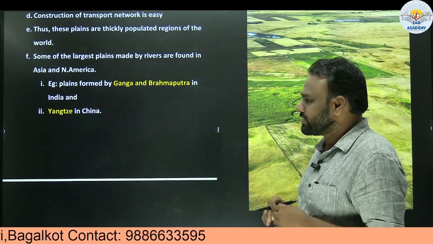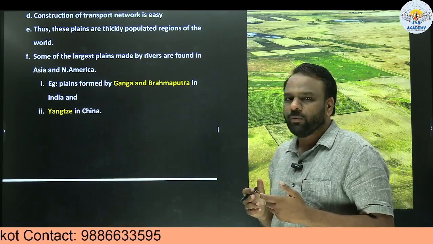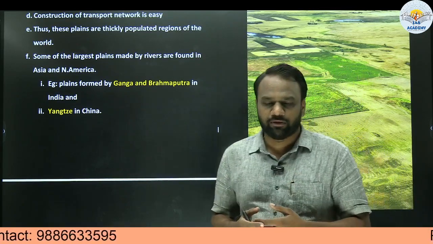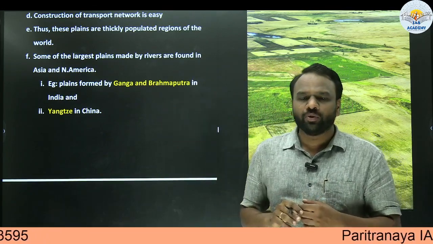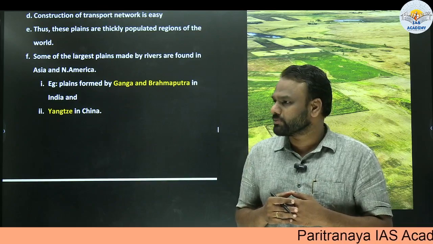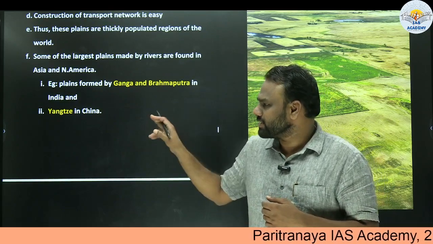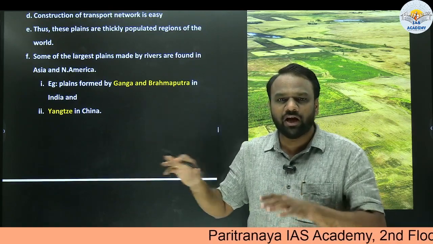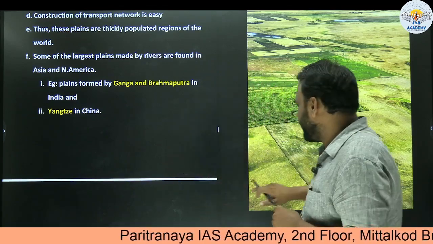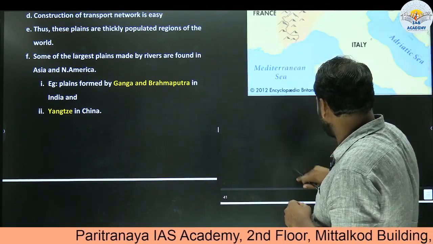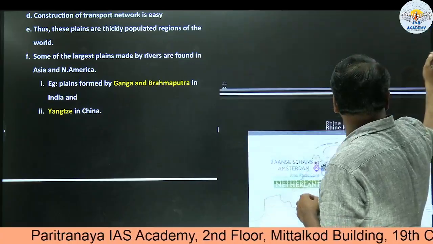Whenever we come across such kind of rivers, we need to explore for more information, because if you look at the previous year question papers, we already were asked about Yangtze. What kind of information do we need to explore? We need to know whether this river is present only in China or it flows through any other country. And also we need to know where it terminates, where it ends. All that information becomes important.